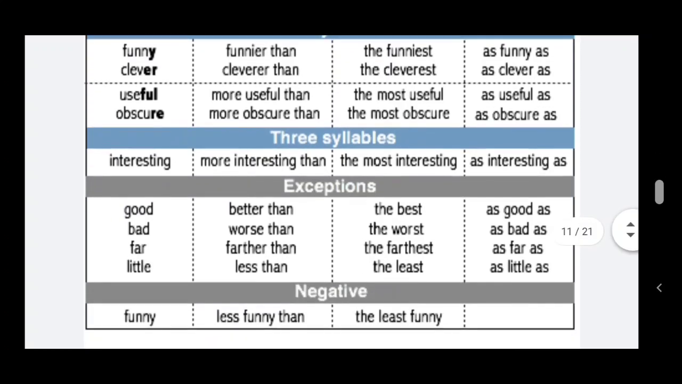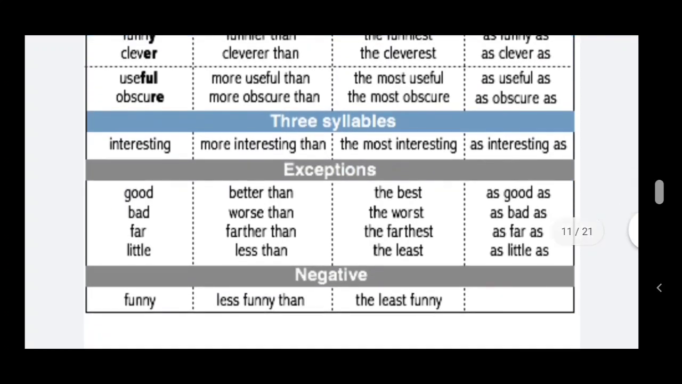Some exceptional adjectives are here. See here, good, better, best. So it is completely different in the comparative and superlative form. Those are all irregular adjectives. So see, good, better than, the best. Bad, worse than, the worst. Far, further than, the furthest. Little, less than, the least. In the equality form, as good as, as bad as, as far as, as little as.